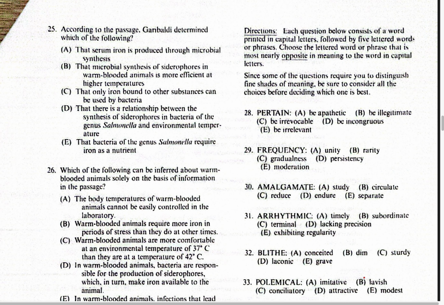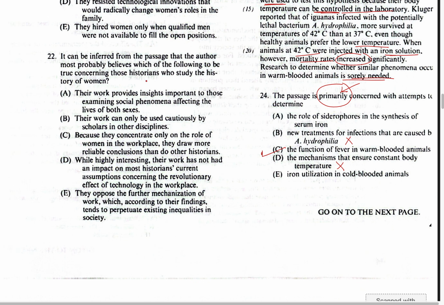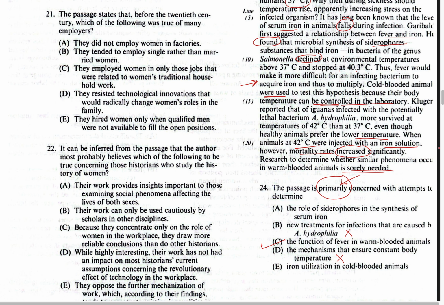Okay, the second question is, according to the passage, Garibaldi determined which of the following. So we'll move on to the part that says it was Garibaldi's finding. You can see here we have also highlighted the word found.